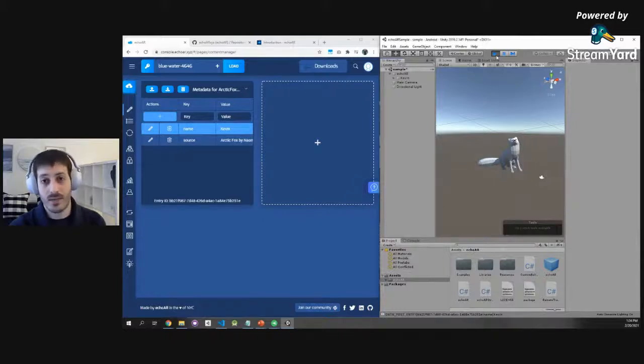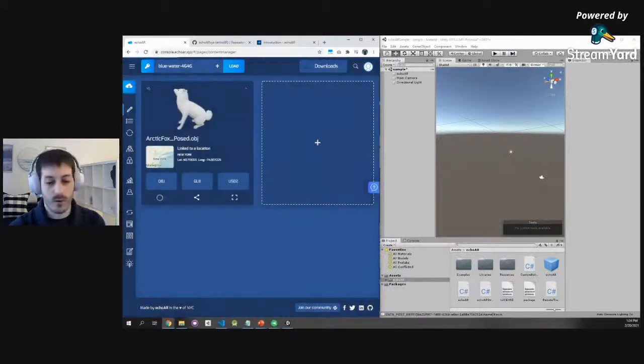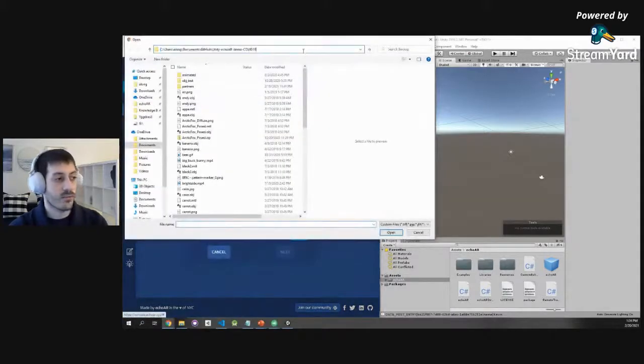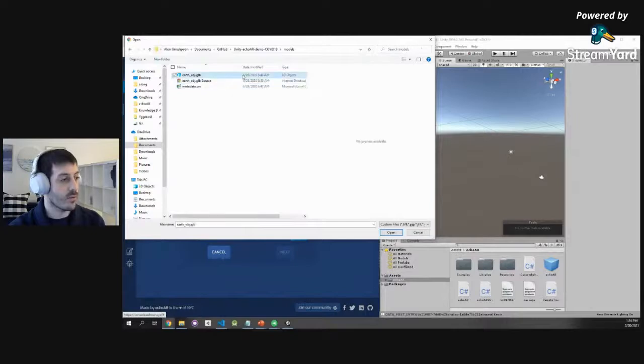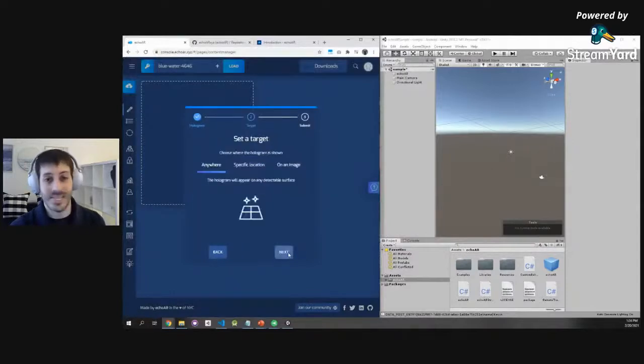Now let's transition to a more complicated example. I'm going to delete the Fox right here, and I'm going to upload my own content from my computer. We're going to recreate the COVID example that I showed you earlier. So I'm going to throw in a 3D file now. And I'm also going to attach a CSV, some kind of an Excel file that has all these keys and values already pre-attached. When you do that, echoAR will automatically parse these data points and attach them to the content that you're uploading. So it's a really cool way to add data without manually typing it in.